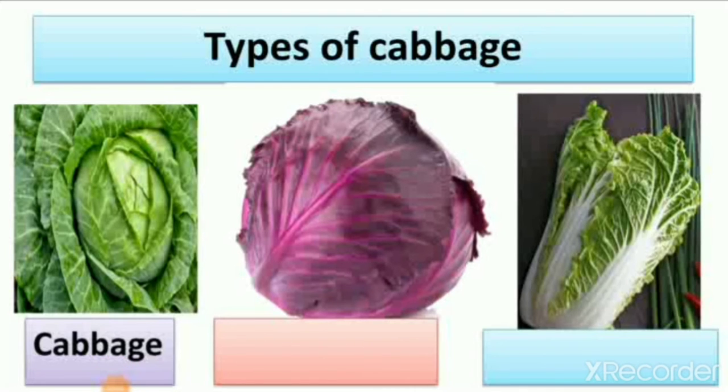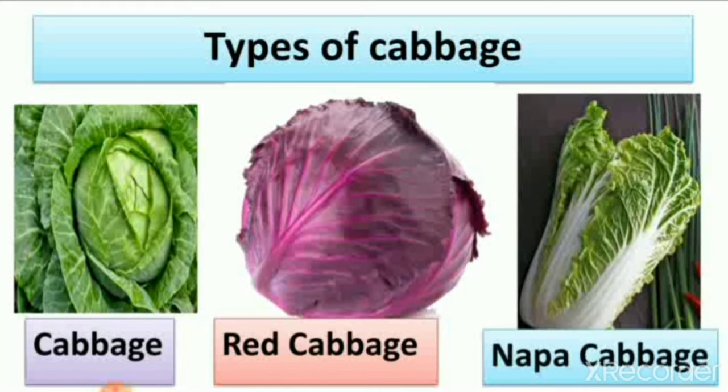Second cabbage is red cabbage, which you can see is red in color, which cannot grow in Indian land or Indian soil. So we import this cabbage from other countries. And third is Napa cabbage, and these 3 cabbages we also use in our diet food.